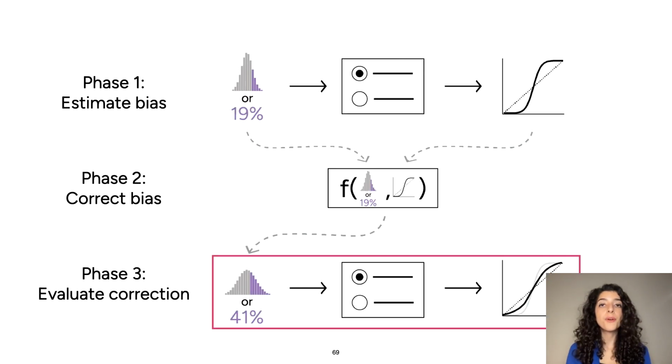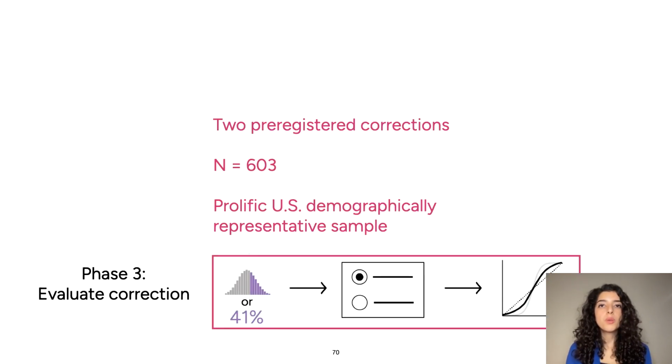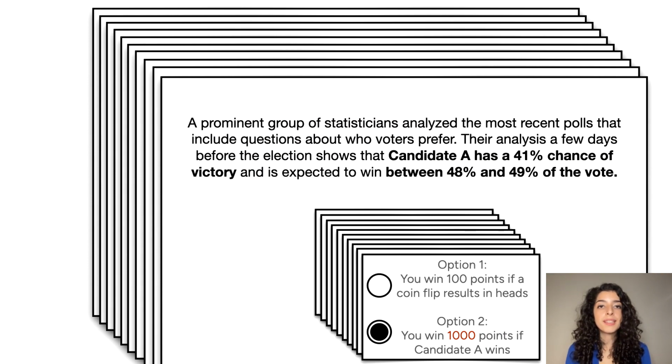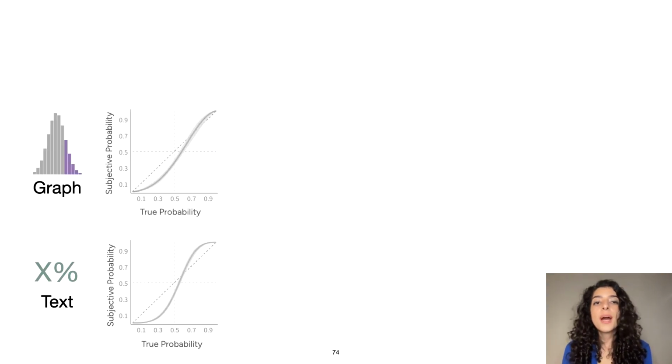So to figure out if our correction worked, we used our 2 pre-registered corrections. We recruited 603 new people, and we again used a US demographically representative sample. And we had people do the same thing, but they now saw corrected versions of those distributions for both the graph and the text conditions. So as a reminder, this is what we saw when people were looking at the uncorrected versions of the distributions, and then this is what we saw when they were looking at the corrected versions. So visually we can see that it's a lot closer to that straight line.